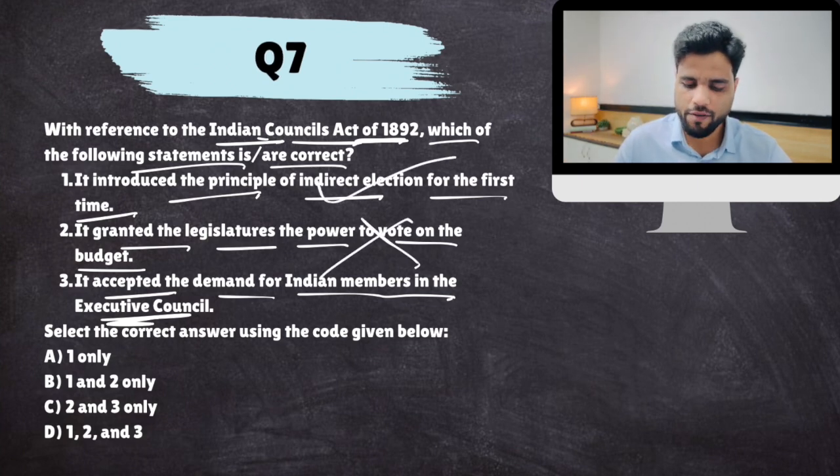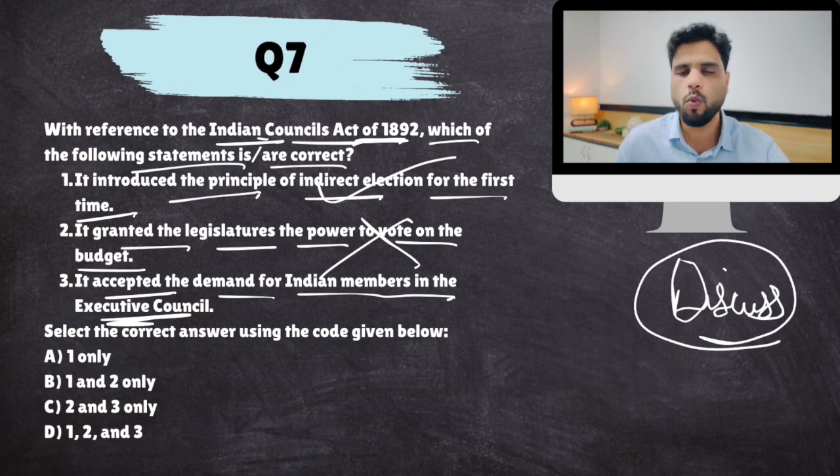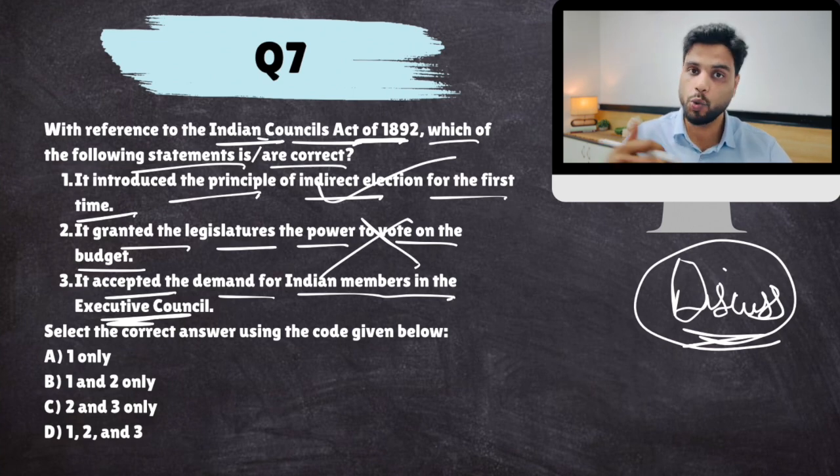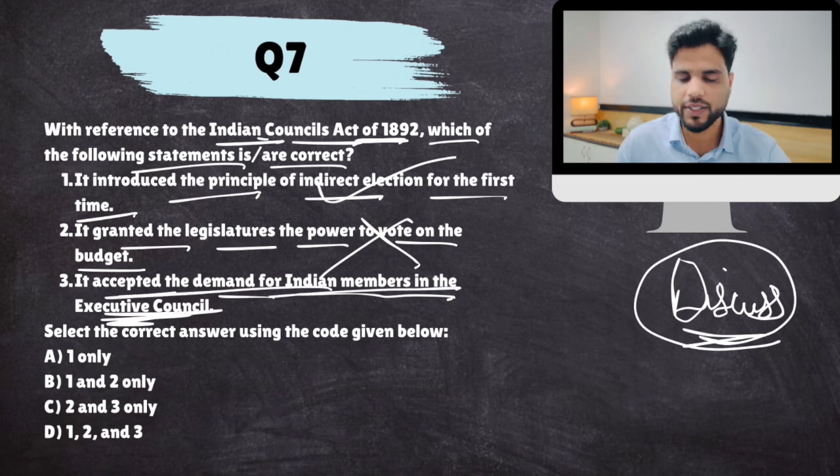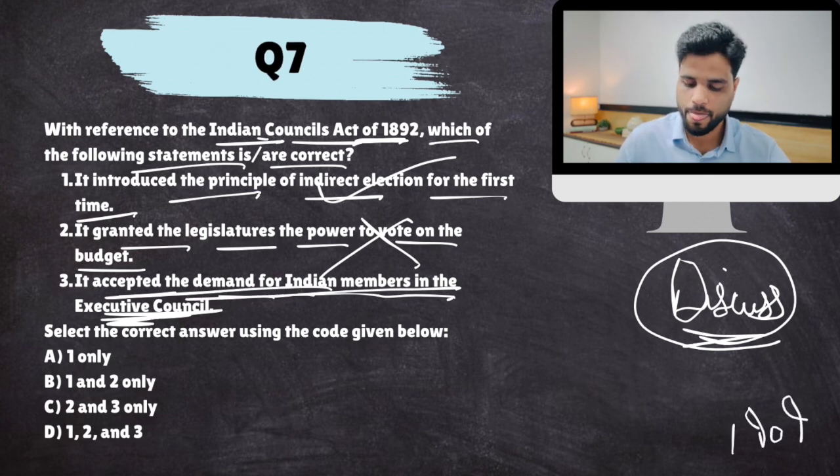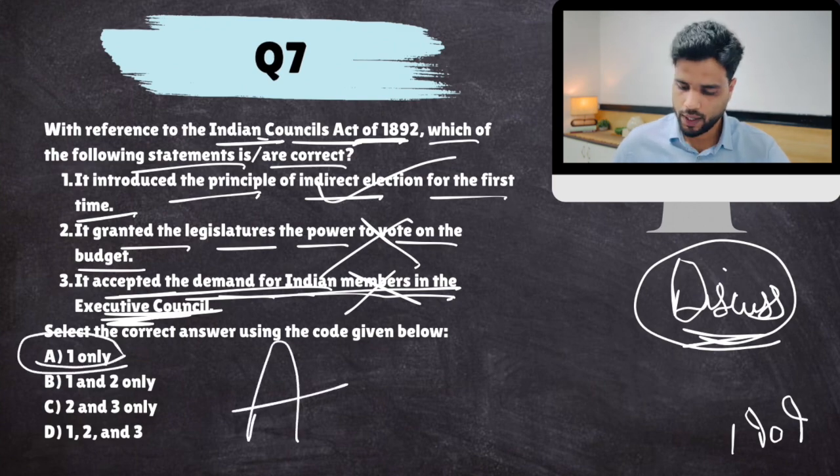But there was no power to vote on the budget. Yes, you can discuss it, but not vote. The Legislative Council, in which there were Indian members also, could discuss but not vote. You can't give power to vote on the budget to Indians. Okay, that was the idea. It accepted the demand for Indian members in the Executive Council? No. No Indian was there in the Viceroy's Executive Council until 1909. So this is also false. The answer would come out to be A. Okay, next.